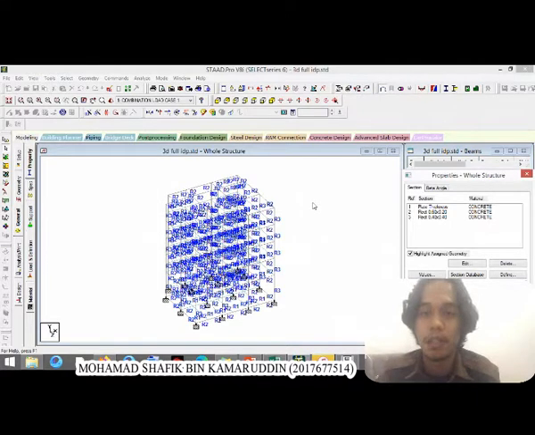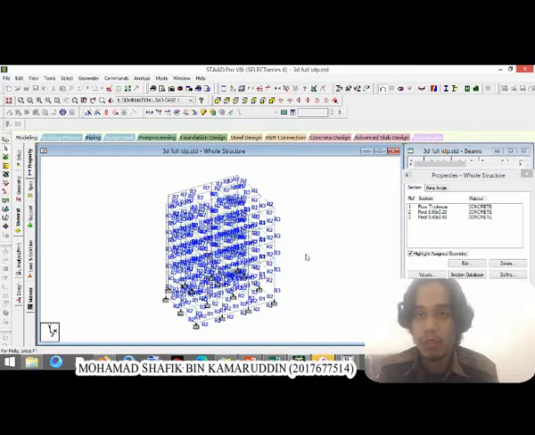Hello everyone, my name is Muhammad Shafiq and I will be presenting the software analysis using StepPro. The reason behind the software analysis is because we have to compare the manual calculation and the software calculation. So this is our building, a 6-story building.